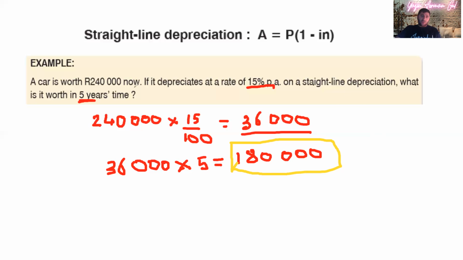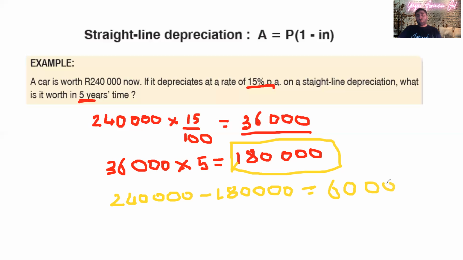I bought this car for 240,000. The question is asking what it is worth in 5 years' time. So basically, what will be the price of this car after 5 years, if this is the amount of money it will lose from its value? I bought it for 240,000, and this car lost 180,000 of value. So let's see how much it is worth now. 240,000 minus 180,000 is going to be 60,000.